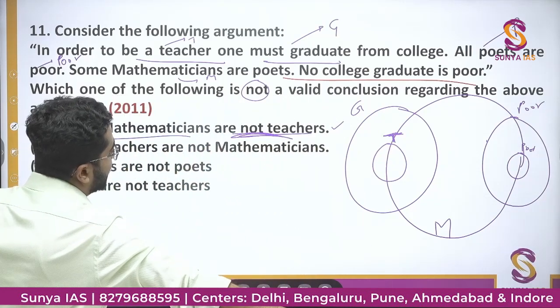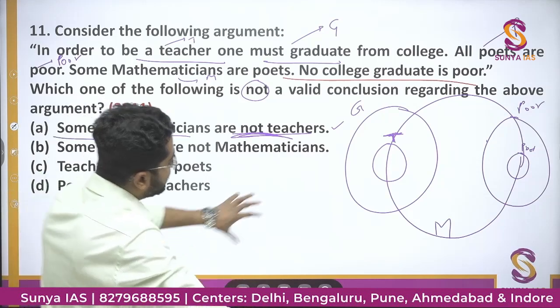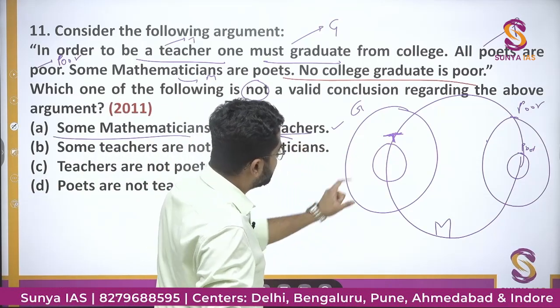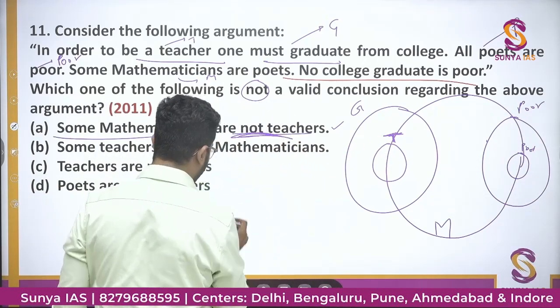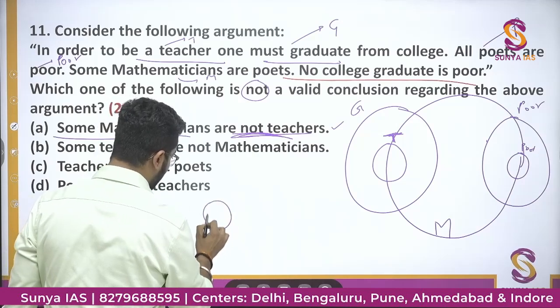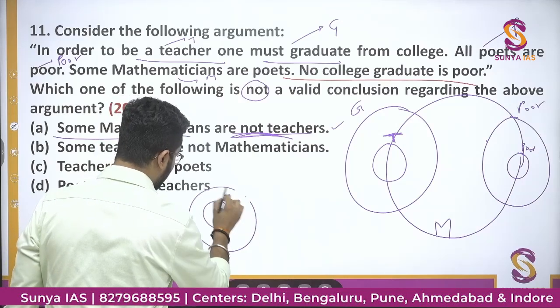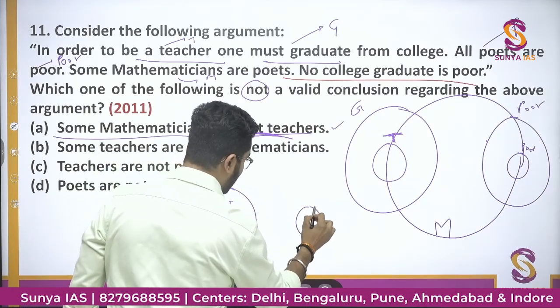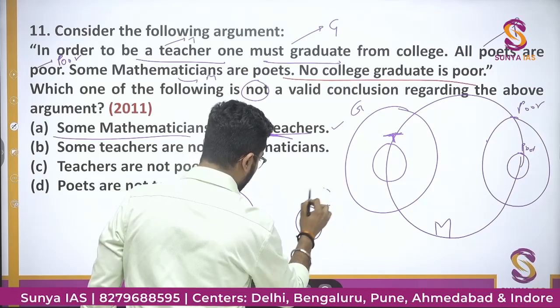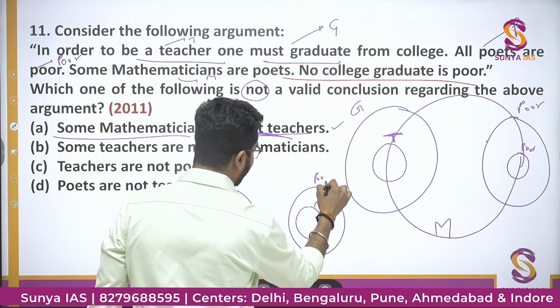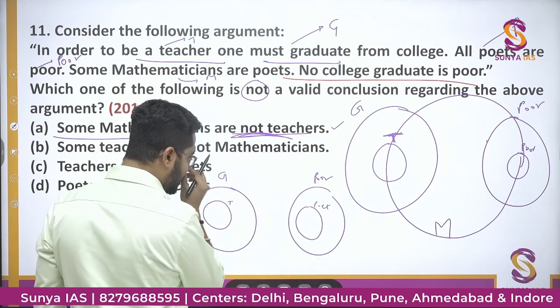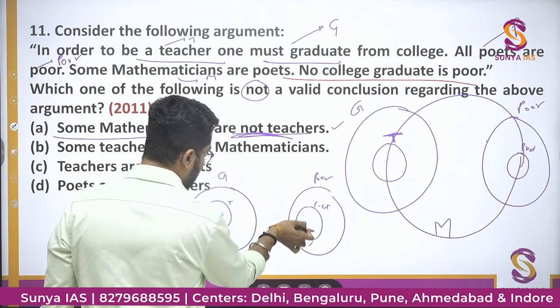But if we see, this teacher circle is very small. So there can be another possibility where this is graduate, this is teacher, this is poet, this is poor. Some mathematicians are poets.